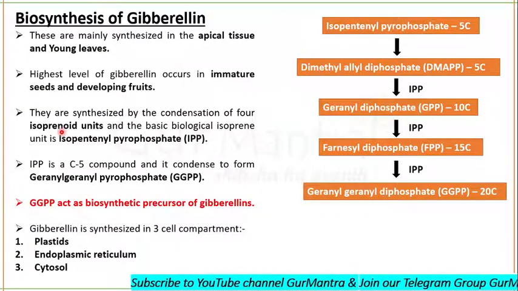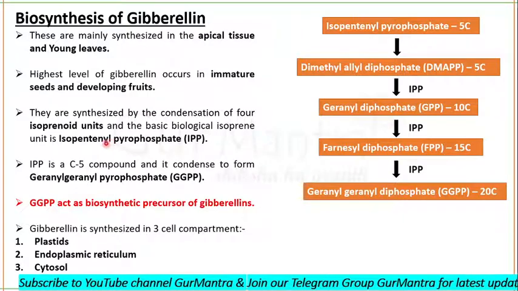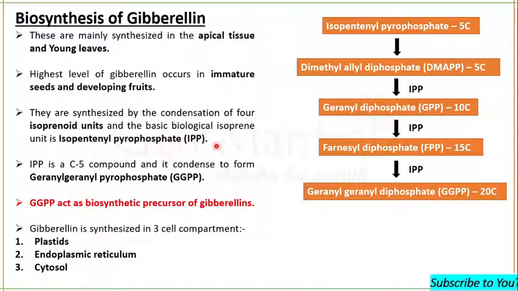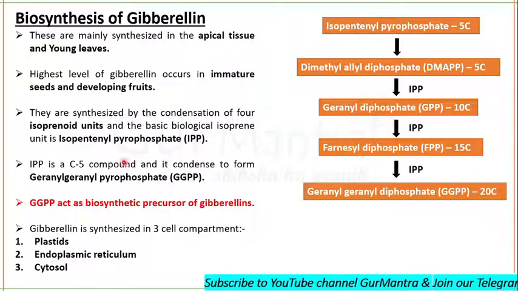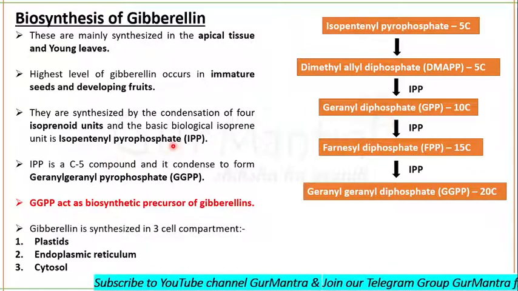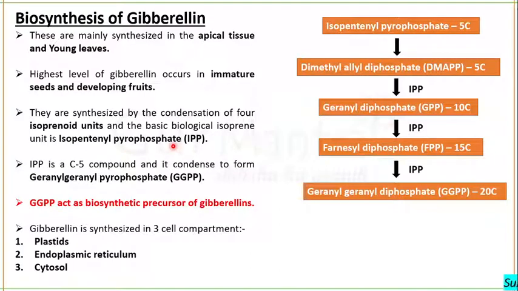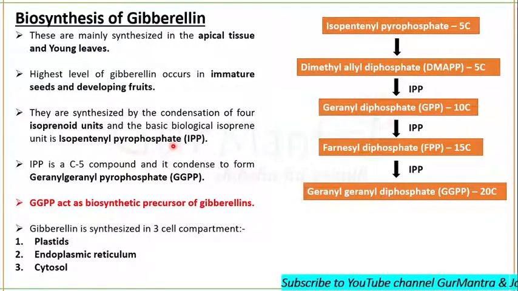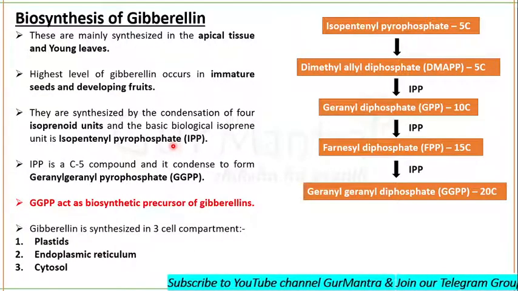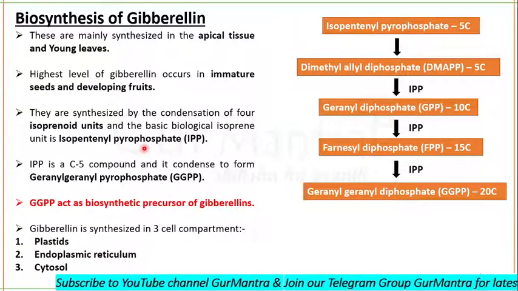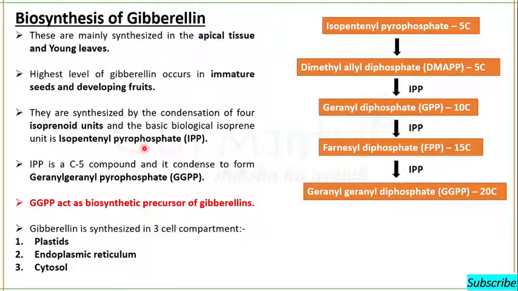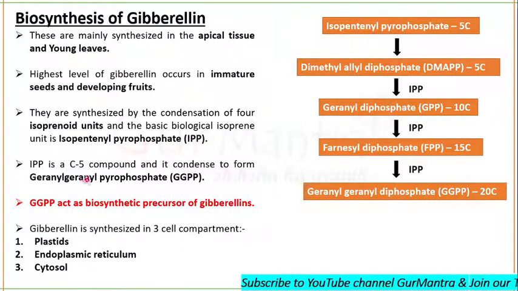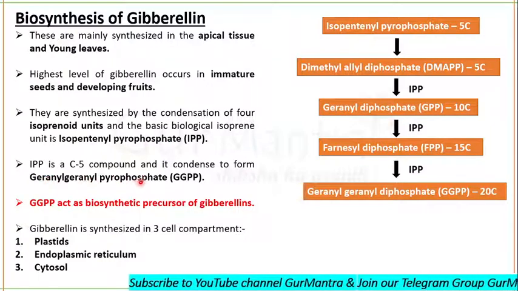Listen, this one isoprenoid unit, isopentenyl pyrophosphate, is known as a hemiterpene and not a monoterpene. That's why when 4 of these get condensed together, they form a diterpene instead of a tetraterpene. Get it? So isopentenyl pyrophosphate is the basic biological isoprene unit, which will condense to form geranyl pyrophosphate.